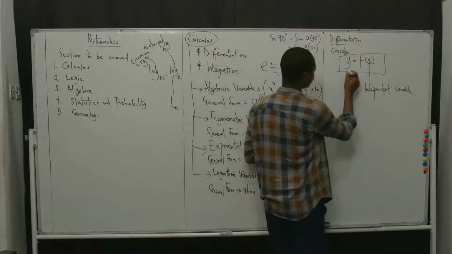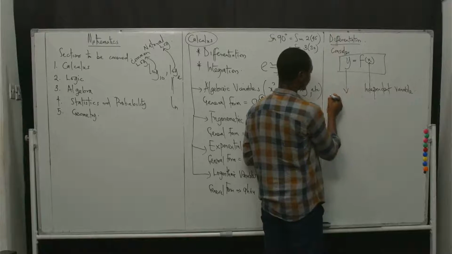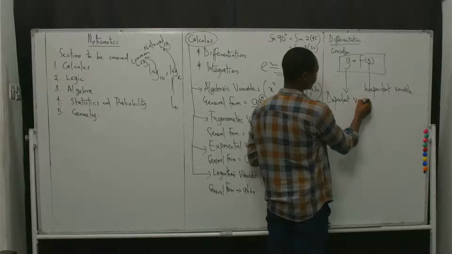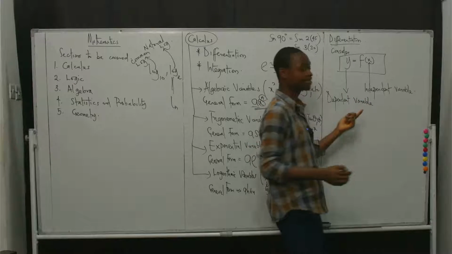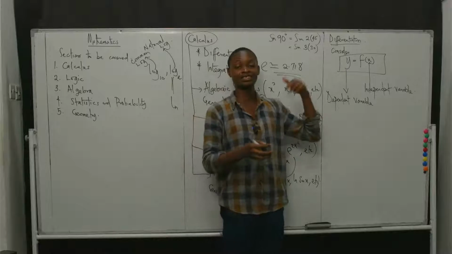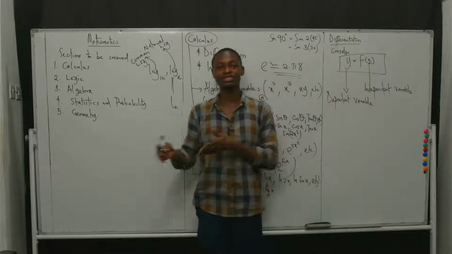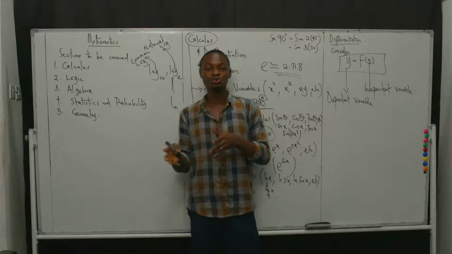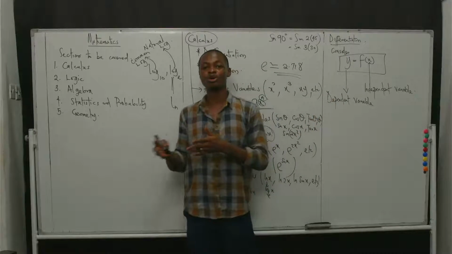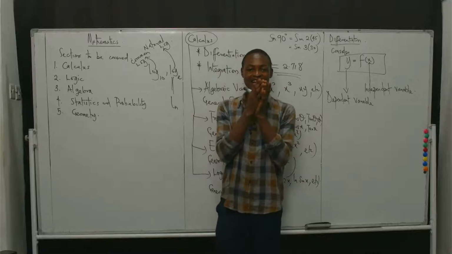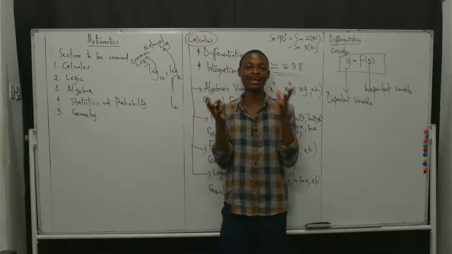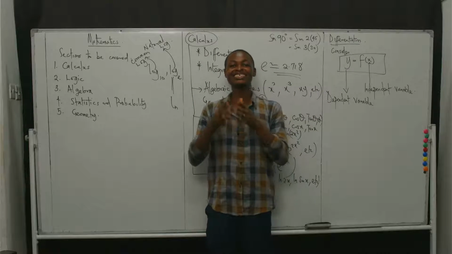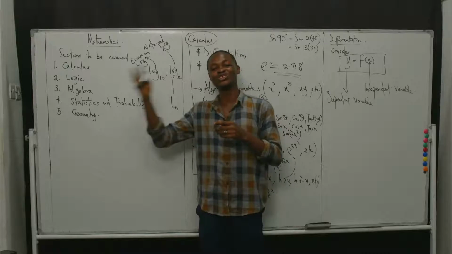Y, which is what the function is called, is the dependent variable. From the word dependent, it means that for y to exist, x must exist, which means whatever x decides to do determines what y becomes. So while x is free to do whatever it likes, y's decisions or actions are dependent on whatever x does.